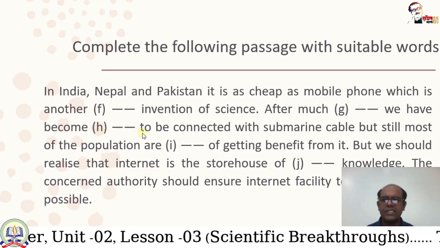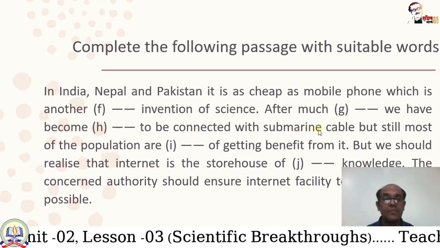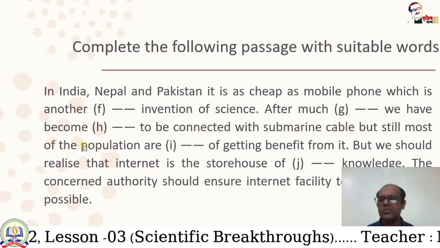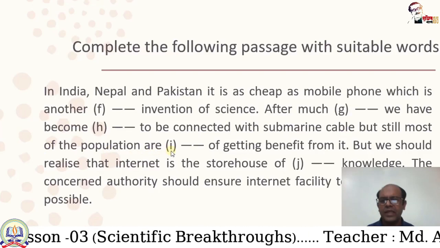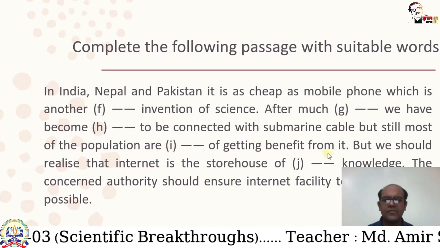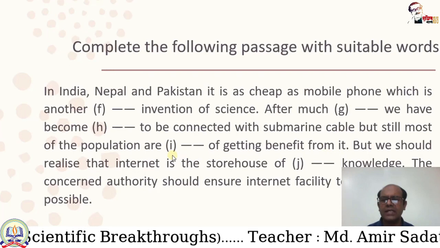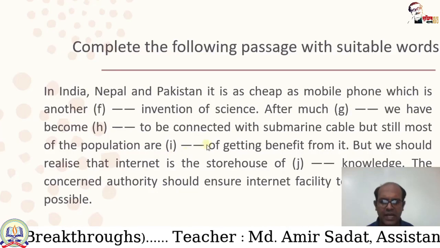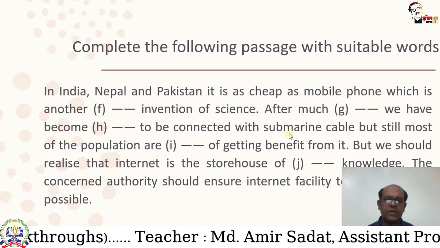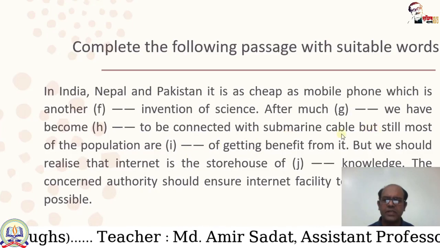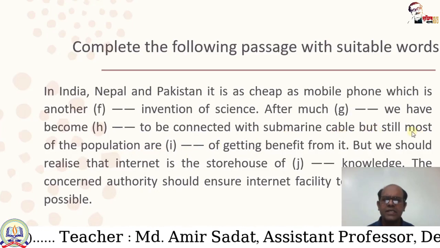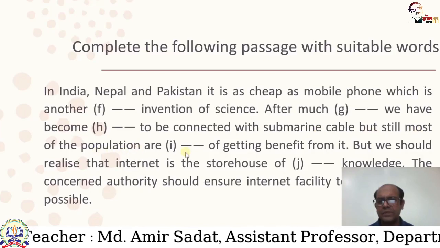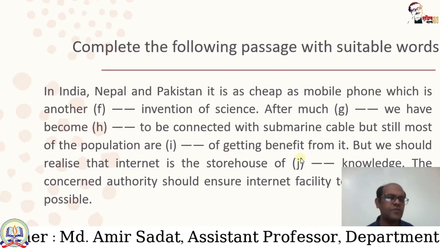We have become successful to be connected with submarine cable, but still most of the population are gap I of getting benefit from it. So which will be the correct answer for gap I? Deprived. You can write deprived. Then I repeat the line, but still most of the population are deprived of getting benefit from it.